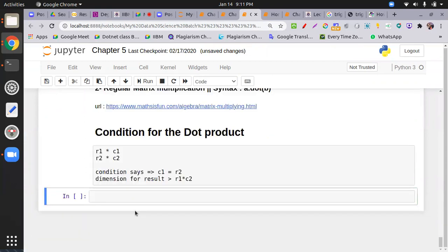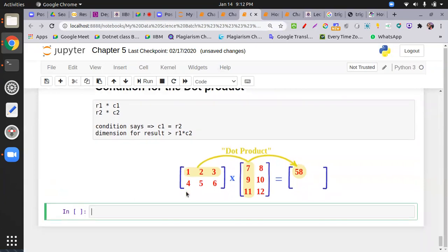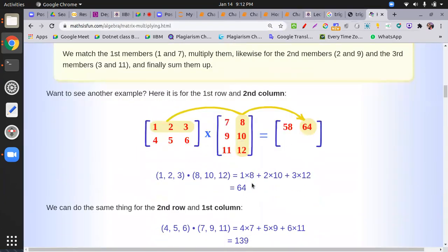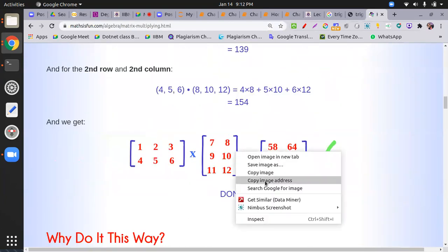Let me put this image over here so that you keep your eye on it. Actually, one matrix is remaining. Copy image address.